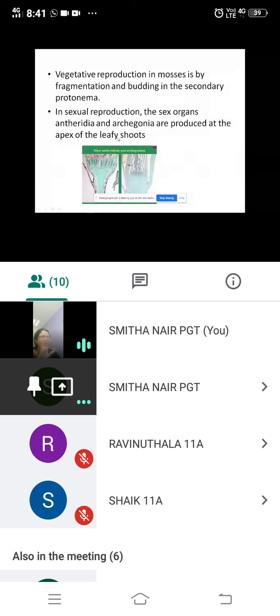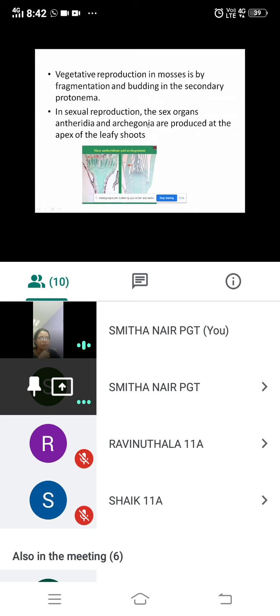So the type of reproduction in mosses: again fragmentation, as in liverworts also, here also vegetative reproduction, that is fragmentation and budding in the secondary protonema. In sexual reproduction, the sex organs are antheridia, male, and archegonia, the female organ. Remember, wherever anther, that is male, arche, that is female.